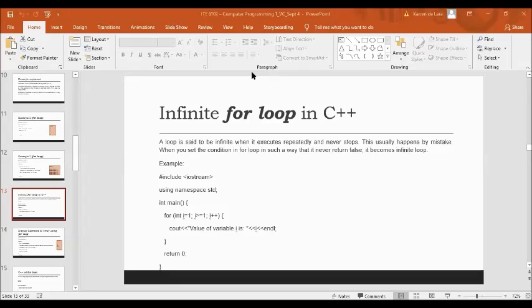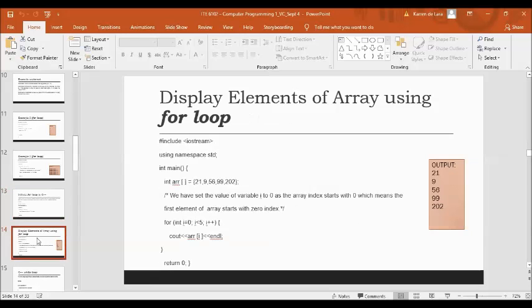So we have here include iostream, using namespace std, int main, then open curly brace. For I is equal to 1, is I greater than or equal to 1? So that will be 1 is greater than or equal to 1. And then we have increment I. And then you print the value of a variable I is, then the value of your variable. Okay.